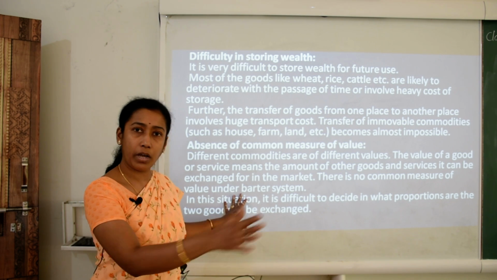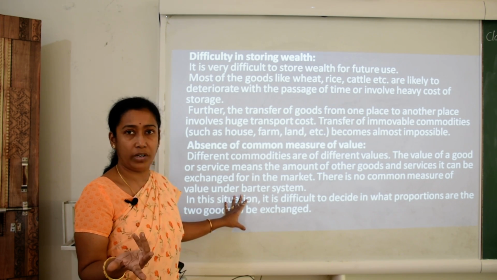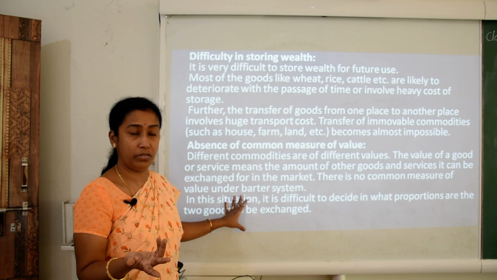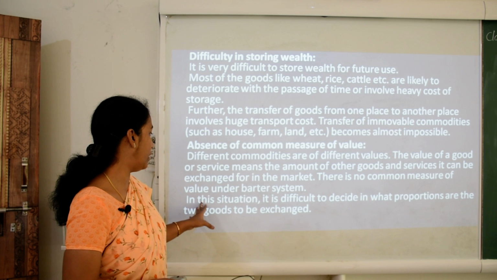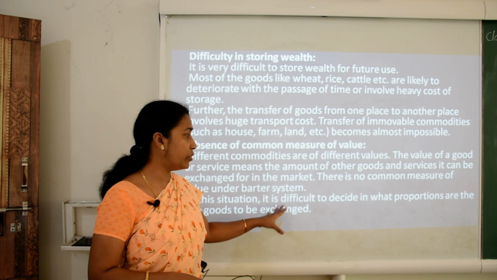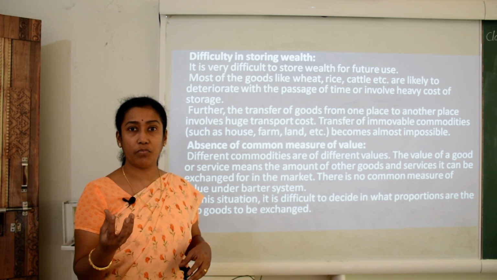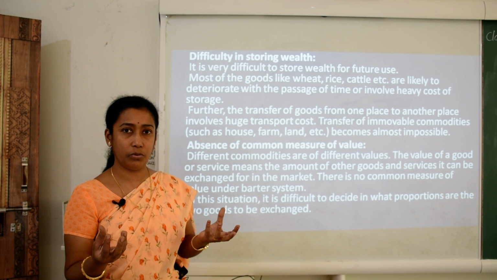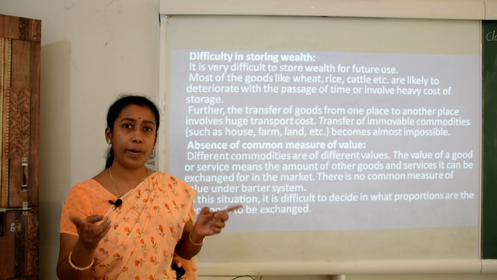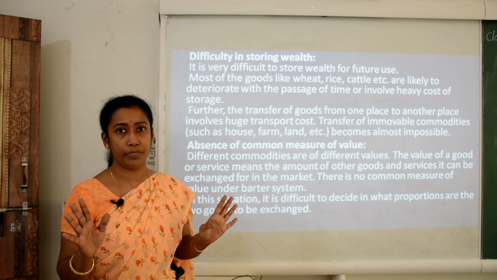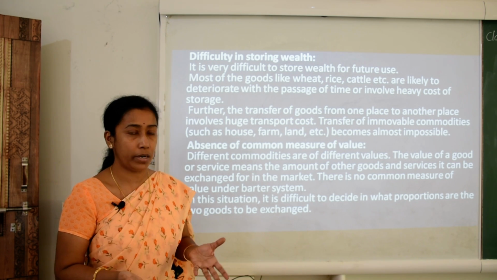In this situation it is difficult to decide the proportion of one good in relation to other goods, in which quantity both can be exchanged, where both parties will have satisfaction and enjoy their advantage.